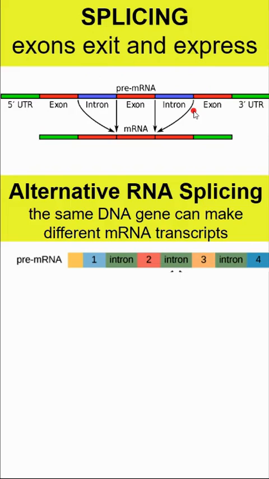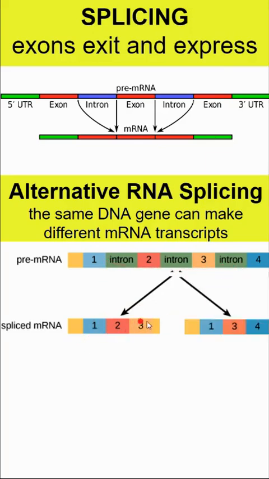But we can do that in alternative ways. So the same DNA gene can make different messenger RNA transcripts. So when we look at this, the numbers represent different exons. We're going to take the introns out, but we could assemble the introns or the exons in different ways. We could go 1, 2, 3, 4, we could go 1, 2, 3, we could go 1, 3, 4, and each of these is going to then create a different code and a different assembly of amino acids,